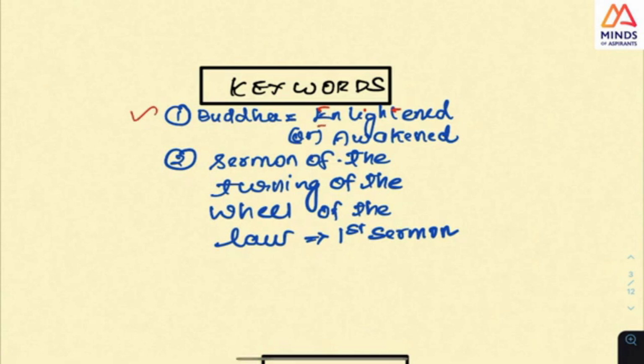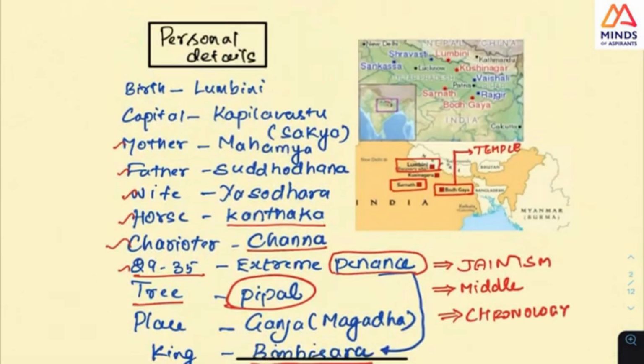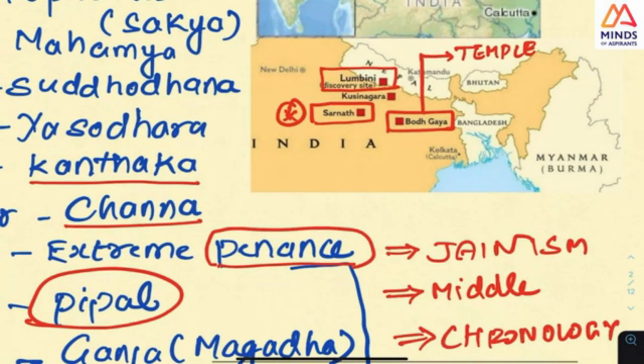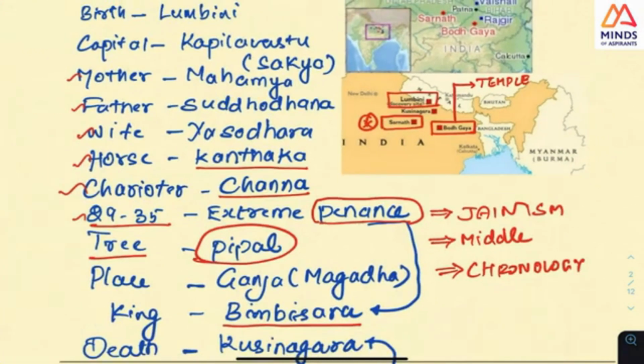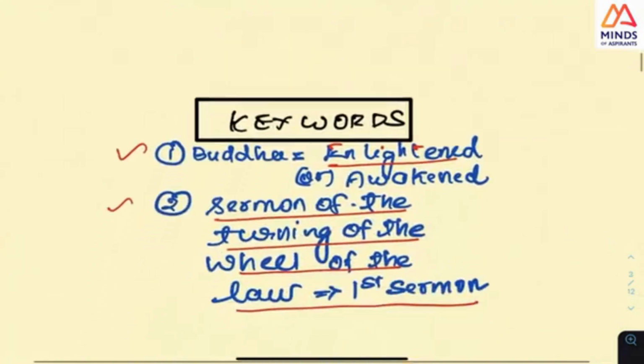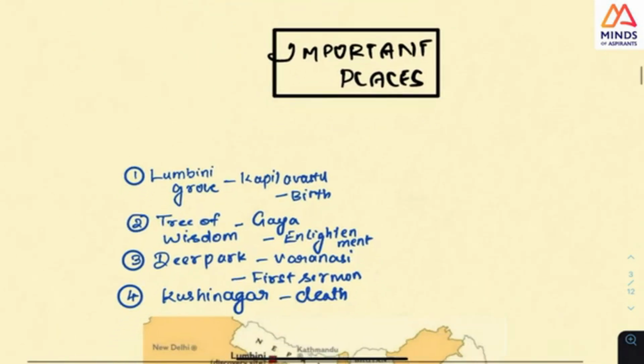And Buddha means enlightened or awakened. This is the first place, the Sermon of turning of the wheel. This is the point where Buddha gives his first sermon. So Sarnath is where Buddha, in front of 4 or 5 disciples, gives the Dharma Chakra. That is the turning of the wheel of the law. This is the first sermon which was there.